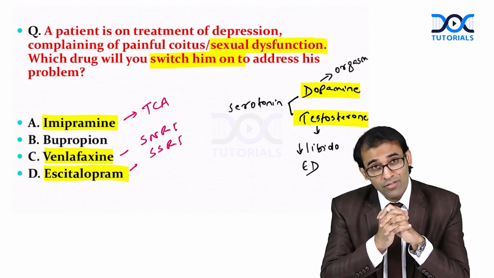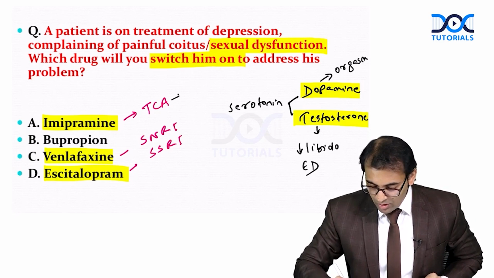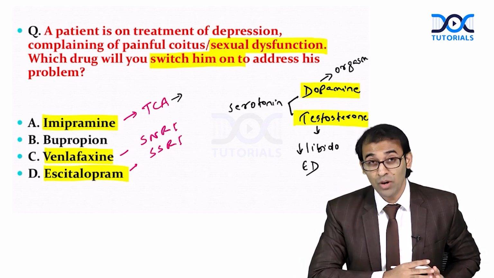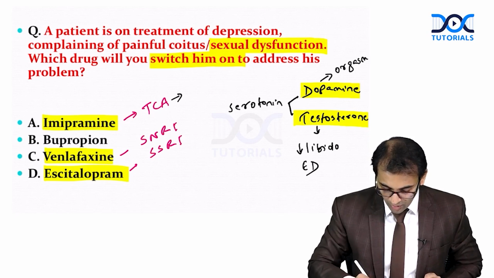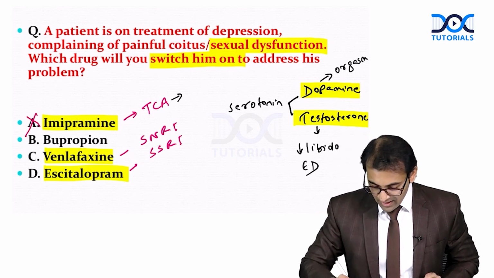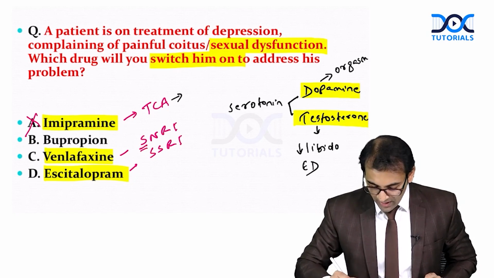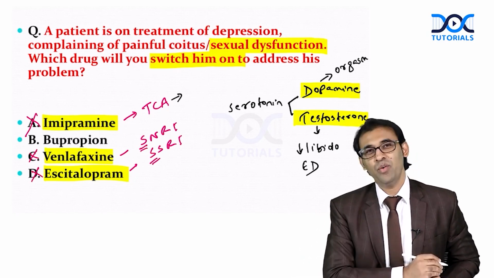So what I am saying here is that in any medicine where the level of serotonin will be increasing, there can be sexual side effect. So in the case of imipramine, here also the level of serotonin and norepinephrine will be increasing, so this is also wrong. Venlafaxine, SNRI, yes. Escitalopram, yes. So C and D we cannot use.